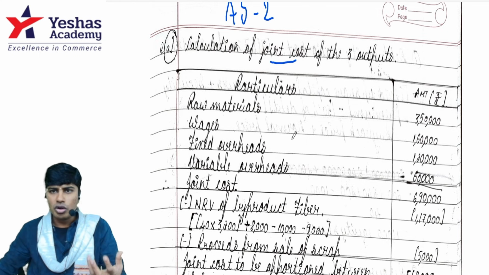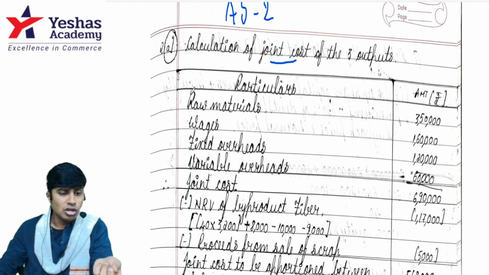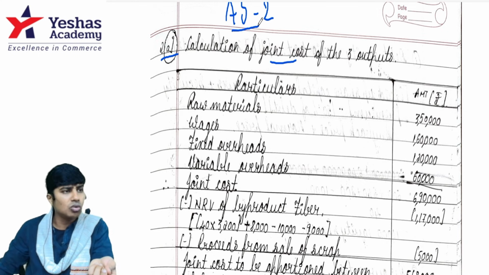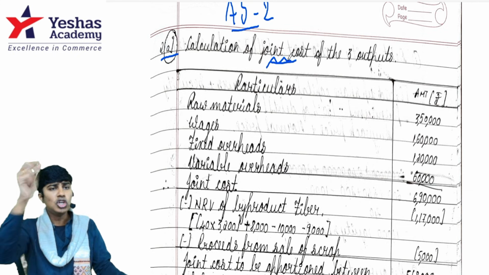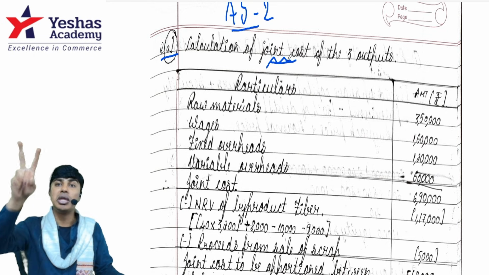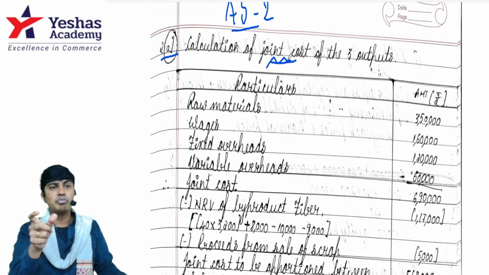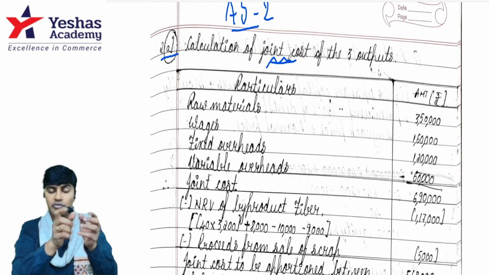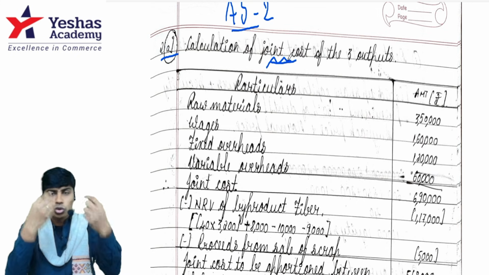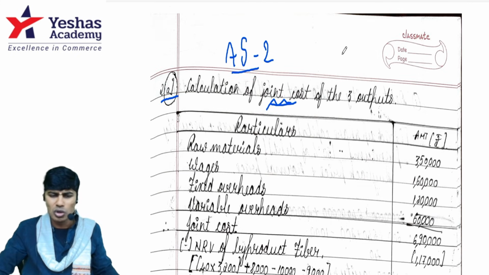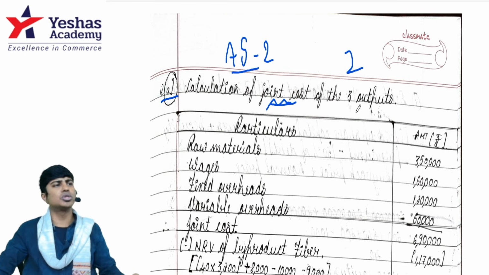So what I would want you to do, this is also suggested by the institute. When you start question number 2A, which is on accounting standard 2, where you're dealing with joint cost, write 2 lines. As per accounting standard 2, valuation of inventories, joint cost is to be split between the main products in the cost of production incurred for both. Cost of production should be split in the ratio of sales between two products. You know that concept, no?